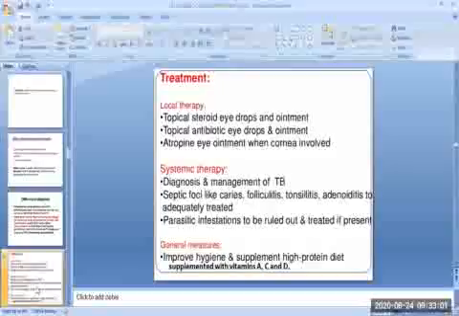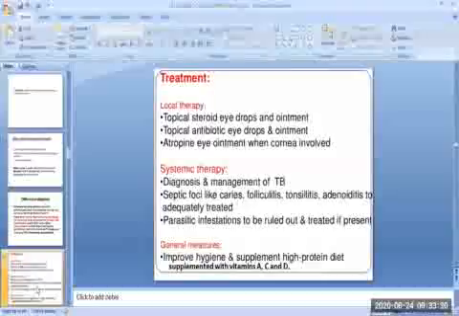Topical steroids in the form of eye drops or ointment like dexamethasone or betamethasone produce dramatic effect in phlyctenular keratoconjunctivitis. Then antibiotic drops and ointment should be added to take care of the associated secondary infection like mucopurulent conjunctivitis. Then atropine 1% eye ointment should be applied once daily when cornea is involved.